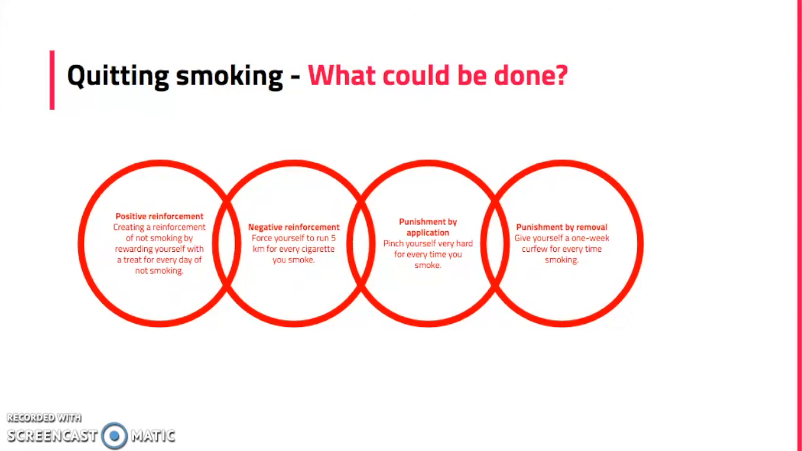The third thing is punishment by application. This would be pinching yourself very hard for every time you smoke. Lastly, you could punish yourself by removal by giving yourself a 1-week curfew for every time smoking.